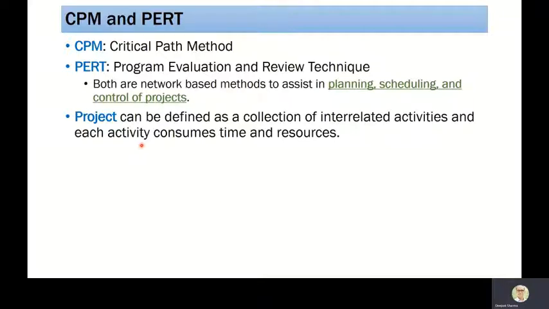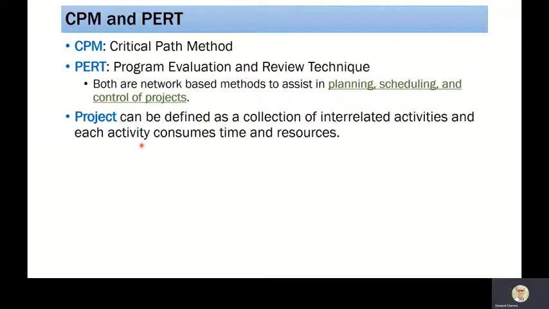Now when there are multiple events happening in the Alcharinga, what we do here is we can plan them, we can schedule what programs can be done, and we can even control when to start and when to finish. So if we consider Alcharinga as a project, then there are so many interrelated activities. Some activities have to be done at the beginning, some activities will be performed parallelly, and some activities will be done at the last. So we correlate these activities when we are performing. These activities consume time and resources.